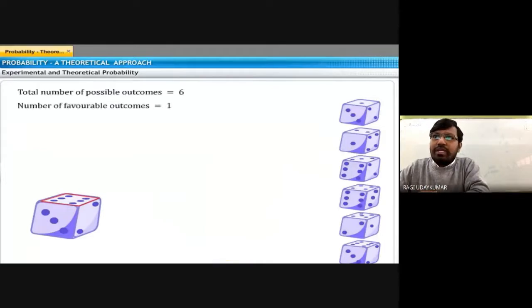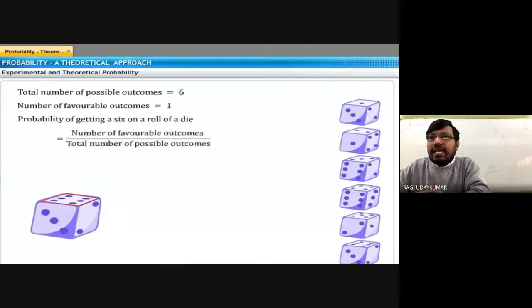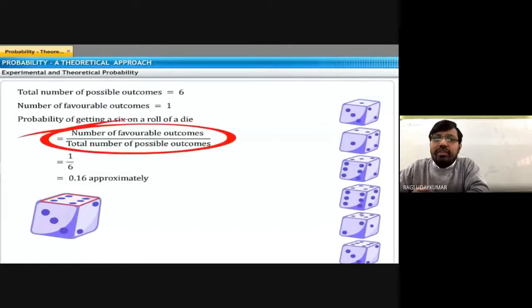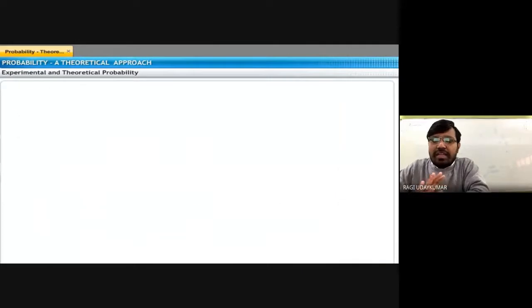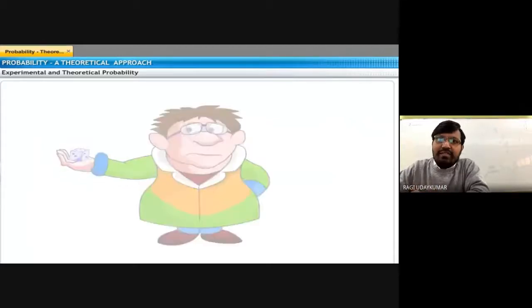The probability of getting a 5 is 1 by 6. For every number, the probability of getting it is the same, because they are all equally likely outcomes. The probability of getting a 6 on a rolled die is 1 by 6, because only one 6 is present out of 6, so the value is 0.16. Don't consider that the probability of getting a 5 is 1 by 5, not 1 by 5, it is also 1 by 6 only. Likewise, the probability of getting the number 1 when you throw a die.